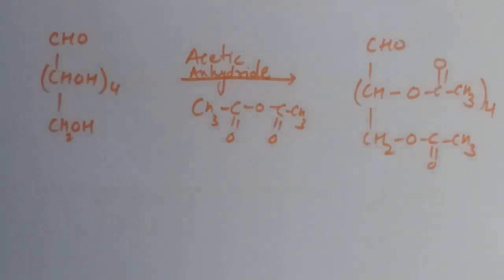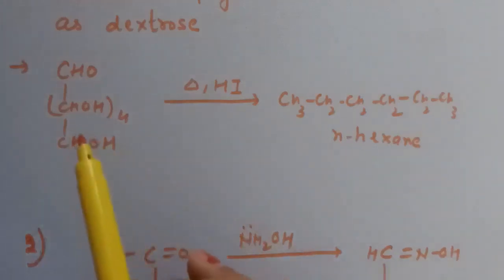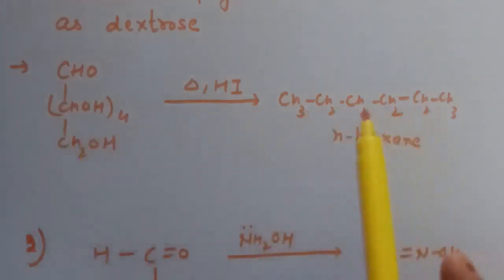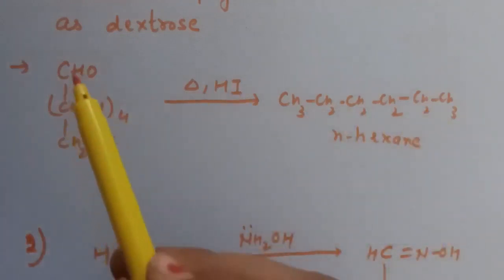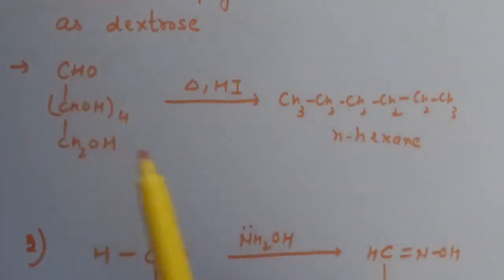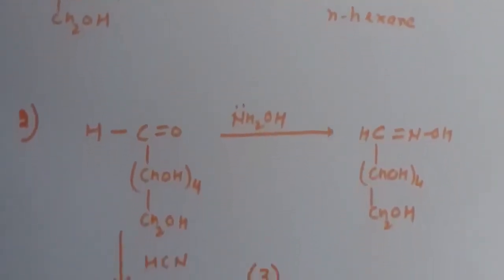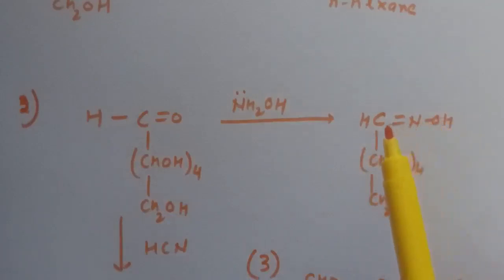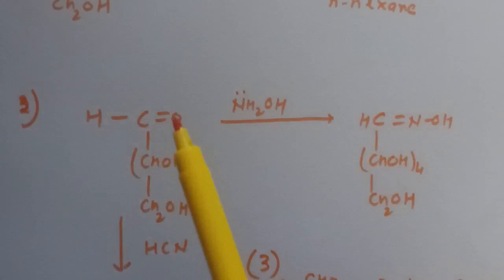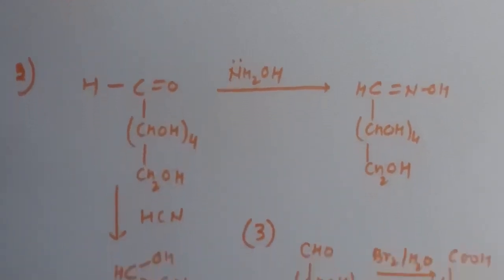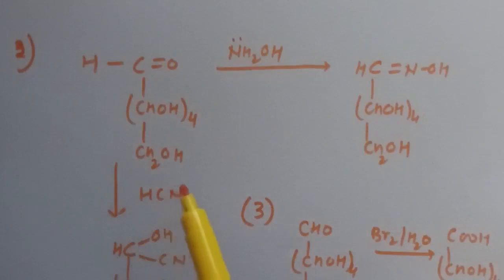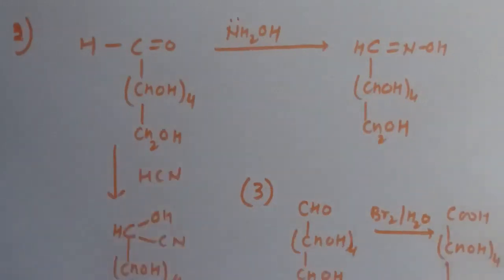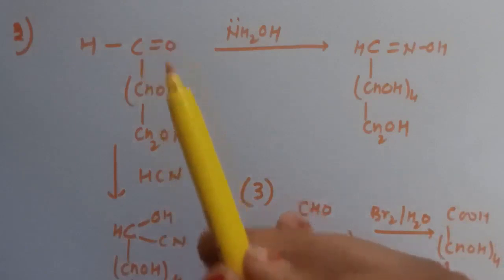So these are the reactions by which we get the structure of glucose. First, on prolonged heating with HI, we get n-hexane, which confirms that these 6 carbon atoms are attached in a straight chain manner. Second, when we treat glucose with hydroxylamine, oxime is formed. This confirms the presence of a carbonyl group in glucose. Also it adds a molecule of HCN, which again indicates the presence of a carbonyl group.